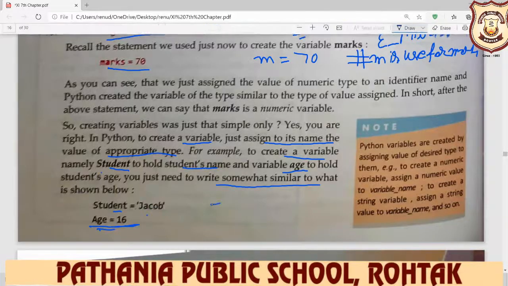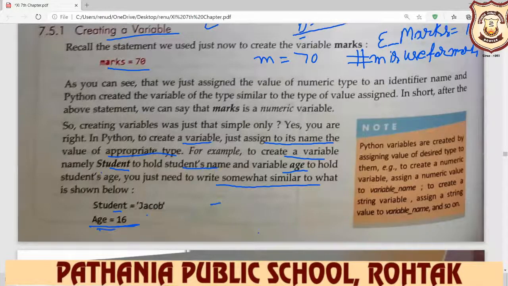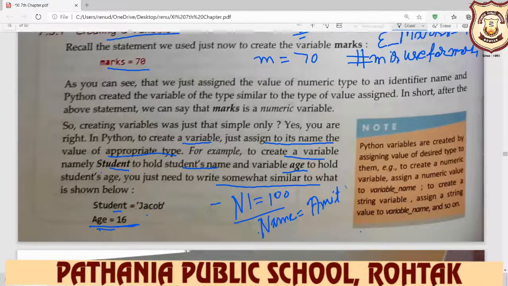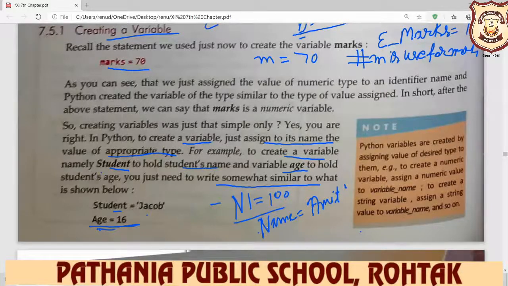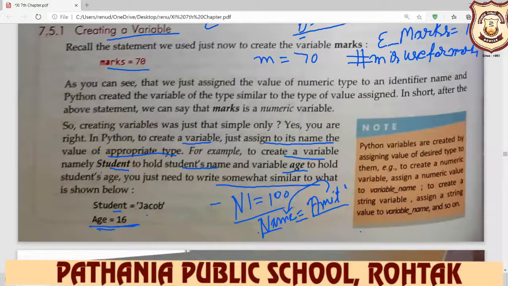For example, you write down N1 is equal to 100. This is you are creating a variable. Simple. Clear? When we write down name is equal to Amit, this is the name of the variable, this is your assignment operator, and this is your value. So this value is input in name. So name is the name of your variable, and this complete we call creating a variable.